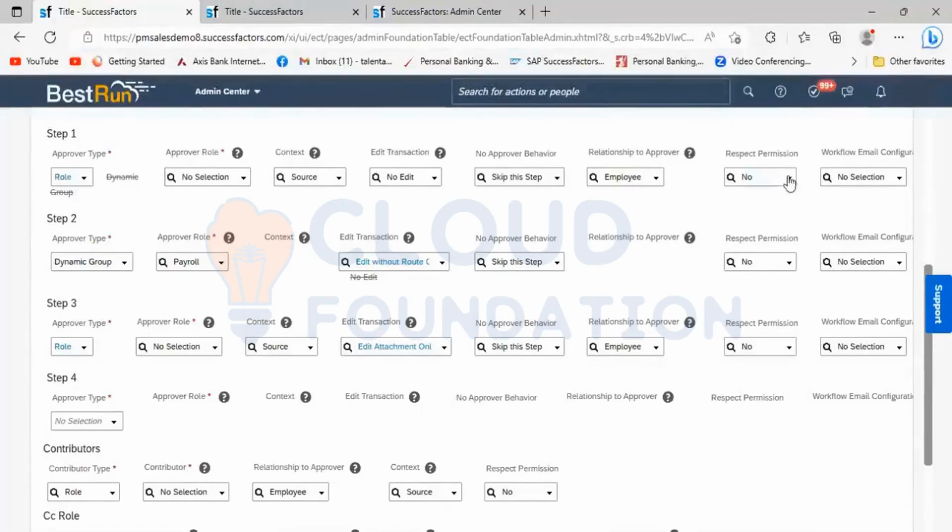Then comes respect to the permission. When it comes to respect to the permission, it specifies the permissions of the participant to view the workflow fields.